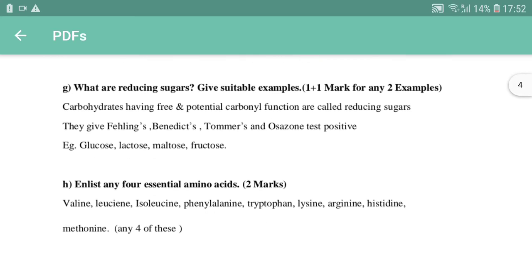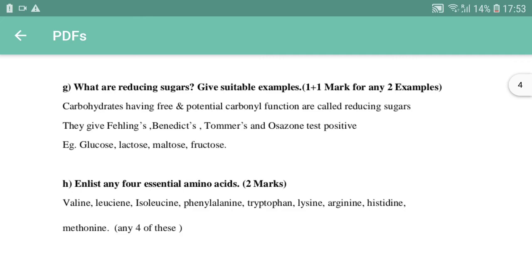Coming to the next, what are reducing sugars? Give an example. Carbohydrates having a free or potential carbonyl function we call reducing sugars. We have certain tests: if Fehling's, Benedict's and Osazone tests are positive, then we call them reducing sugars. For example, glucose, lactose, maltose and fructose. These four we call reducing sugars.